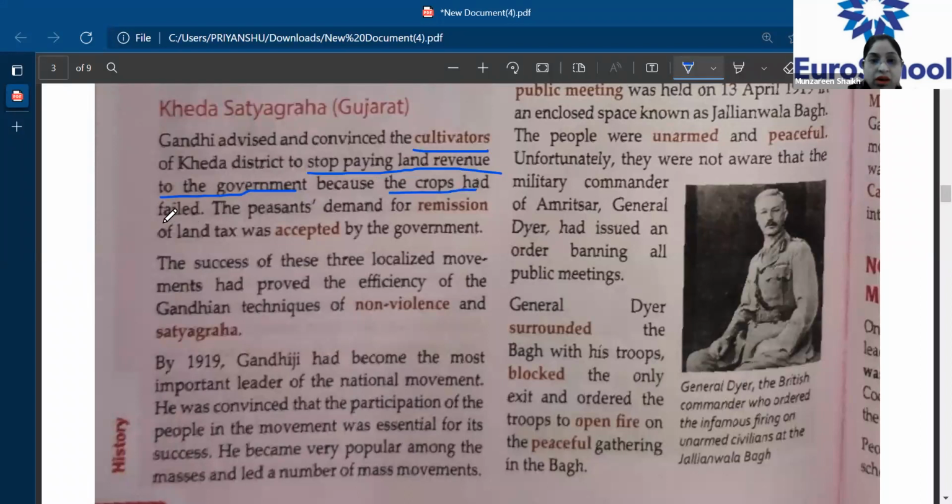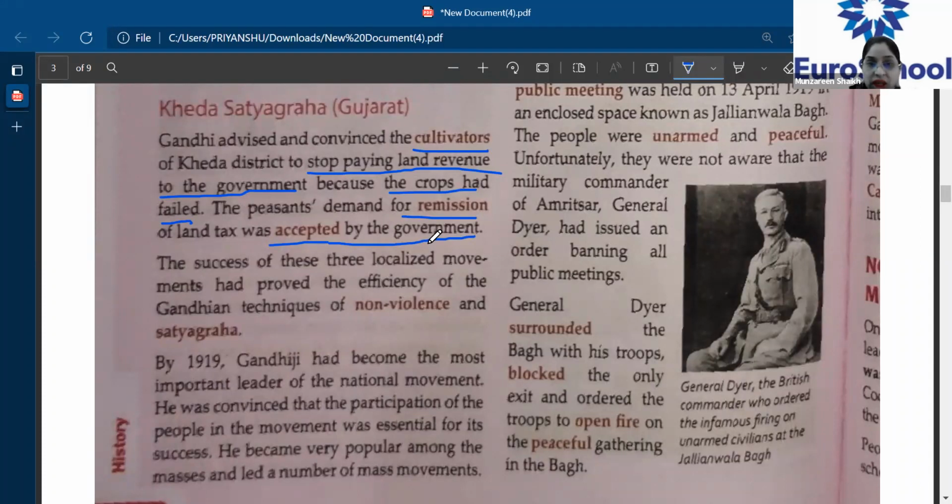The peasants therefore demanded the remission of the land tax from the government, and the British government had to accept this demand of the peasants. So these were the three places where Gandhiji started fighting with the Britishers, and in all three places, the Indians achieved success.